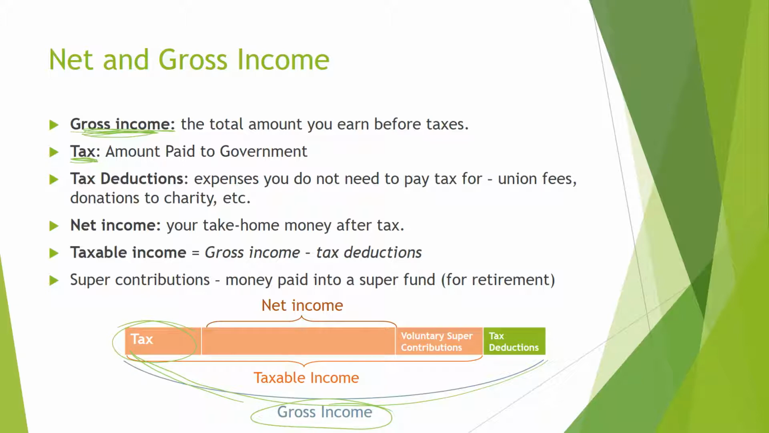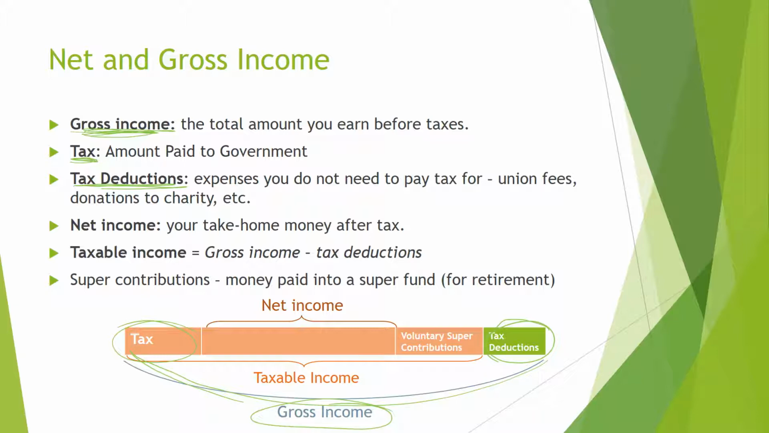Now, the next one is tax deductions. This is an interesting idea and something that may be a bit confusing at first, but these are certain things that you can pay for that you don't have to pay tax on. So perhaps a union fee goes out before you get paid, or you're giving donations to a charity, or expenses for work. These things are tax deductible or tax deductions. So they sit over here.